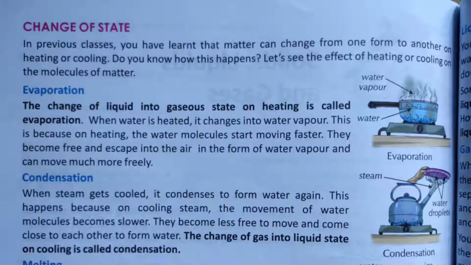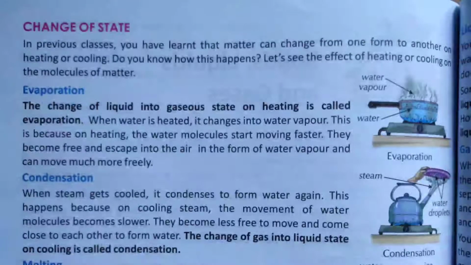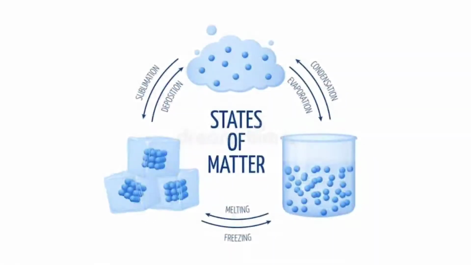Now students, as I said, on heating, if we heat water, it directly changes into vapor. Why? Because on heating, the molecules present in the water start moving faster and quicker, and this is why they become free and escape into the air in the form of water vapor. This process is called evaporation. Evaporation is the change of liquid into gaseous state on heating.